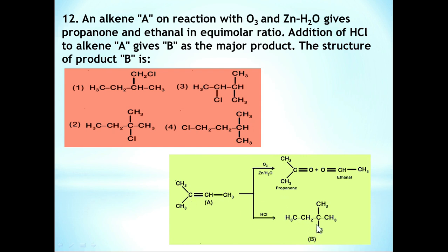Then we get the structure of compound B as CH3CH2C(CH3)2Cl. So among these options, the correct structure of compound B is option number 2, CH3CH2C(CH3)2Cl. So it is ozonolysis, then Markovnikov's addition.